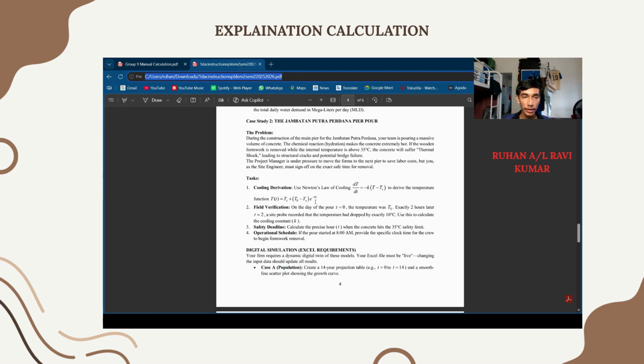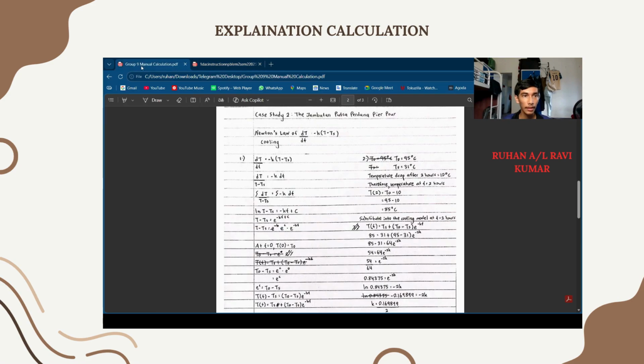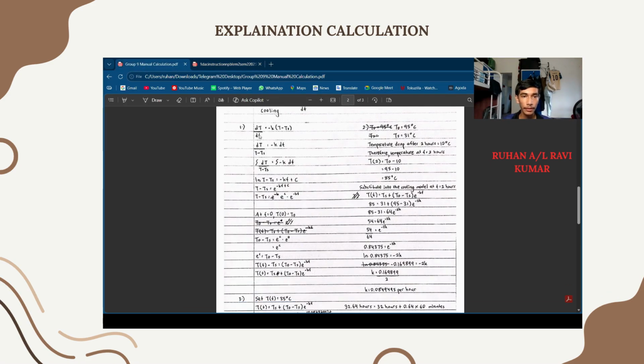These are the questions for case B. For case 2, you have to use Newton's law of cooling, dT/dt equals negative k(T minus Ts), to derive the temperature function. We did all this and we got this answer.